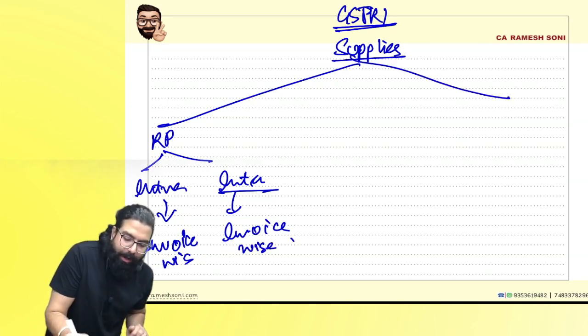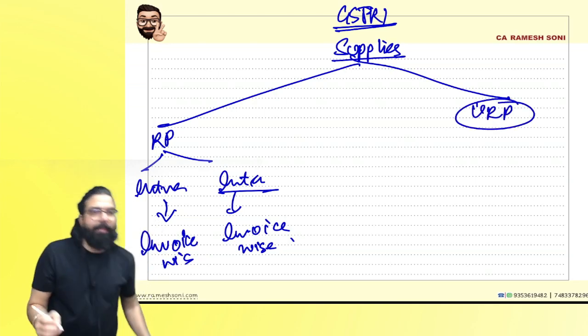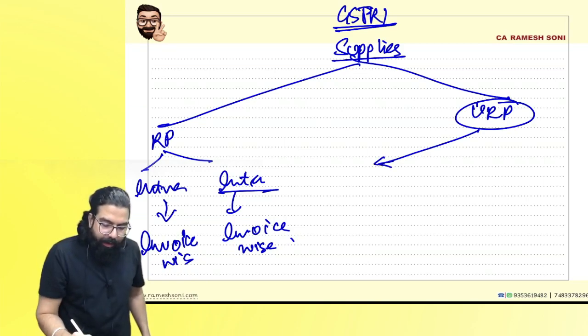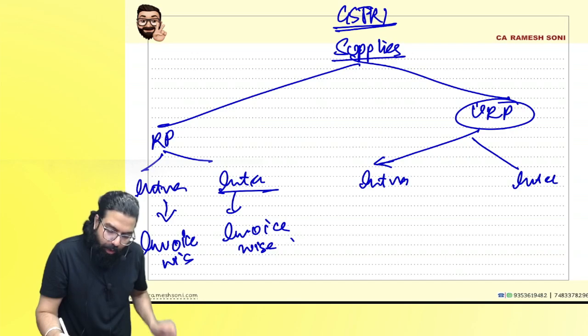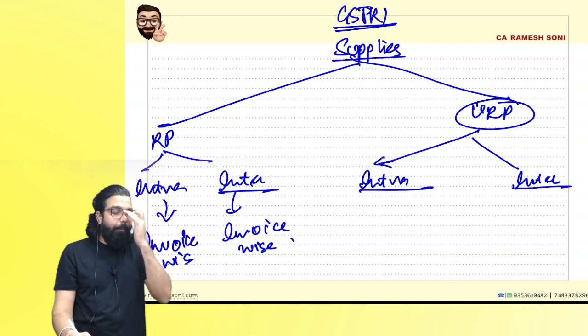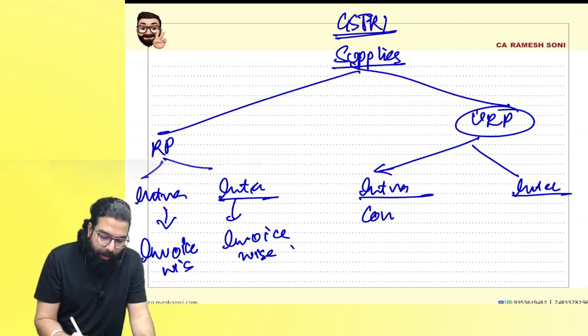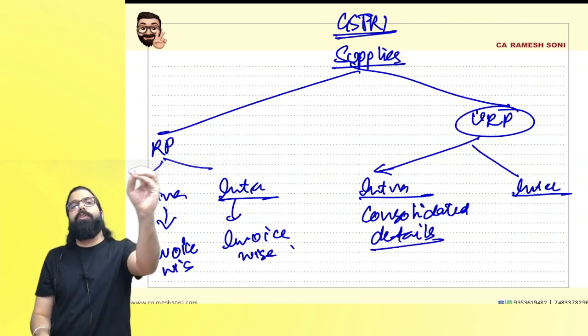But sir, if I have made supplies to an unregistered person, in the case of an unregistered person, remember, if it is intrastate, you can consolidate and give all the details. Here you can give consolidated details of all the sales which you have done to unregistered persons. Why?